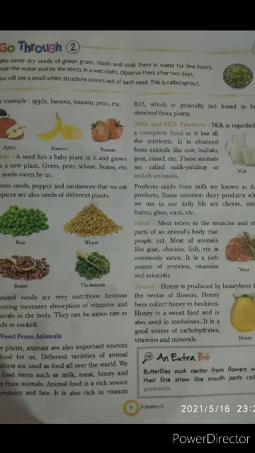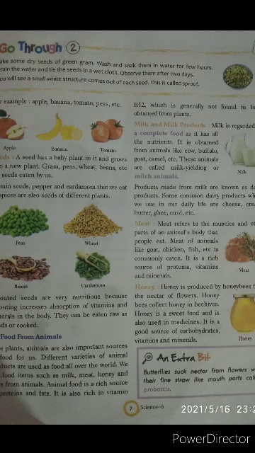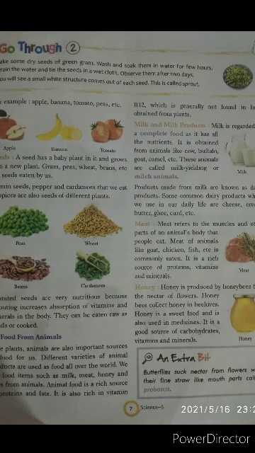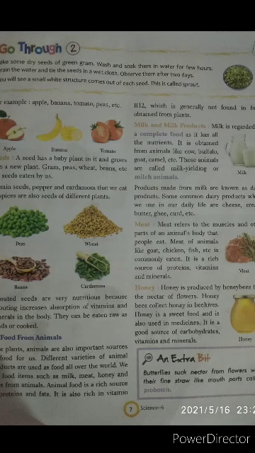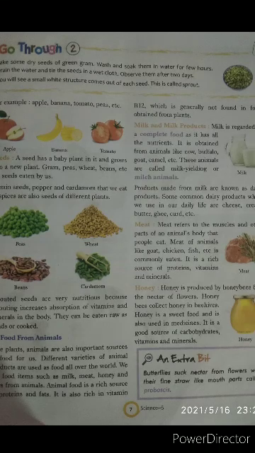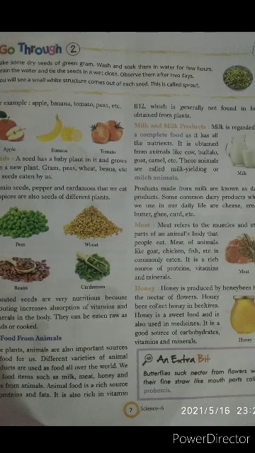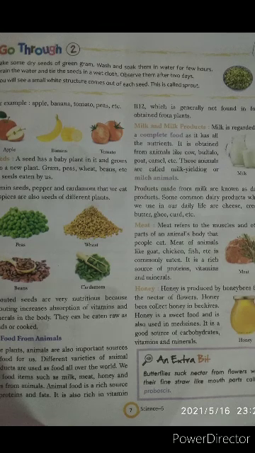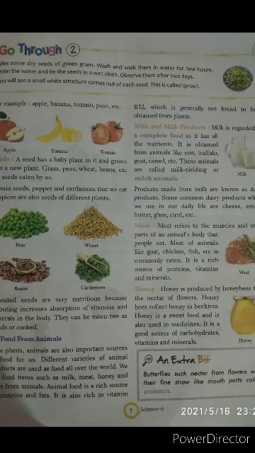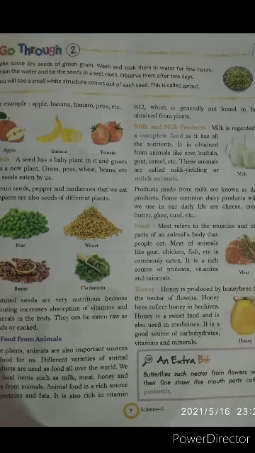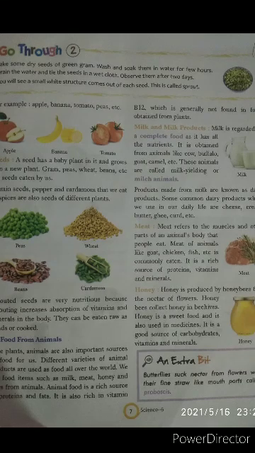At the top of the page it is given, go through it. Take some dry seeds of green gram, wash and soak them in water for a few hours. Wash it properly and put it in water for a few hours. After that, take it out, drain the water and tie the seeds in wet cloth. Observe them after 2 days.